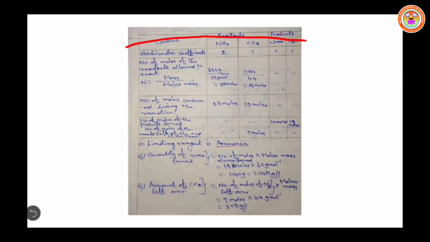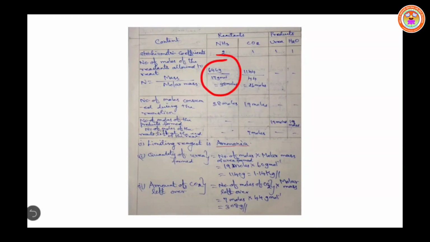In the next step, we find the number of moles of the reactants allowed to react. Here the mass of the ammonia is given in grams, so we convert the mass to number of moles. The formula for the calculation of number of moles is mass by molar mass. Number of moles is equal to mass by molar mass. Therefore, the number of moles of ammonia allowed to react here is, mass of ammonia is 646.